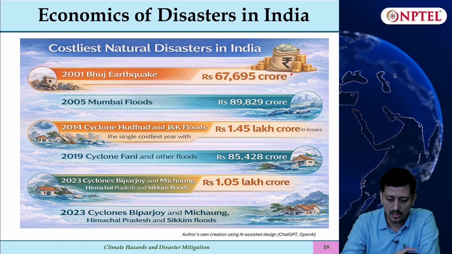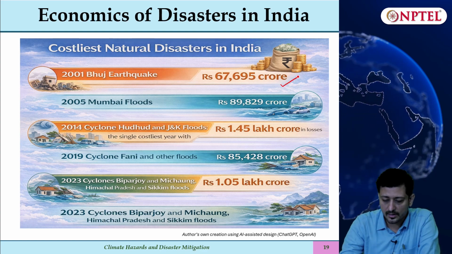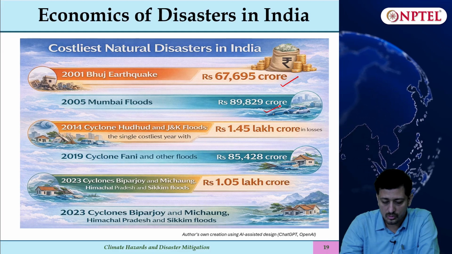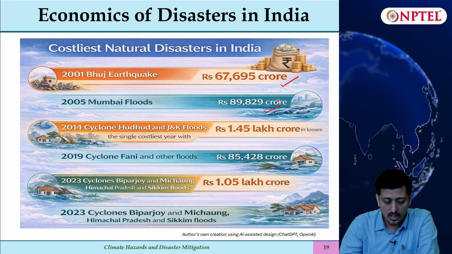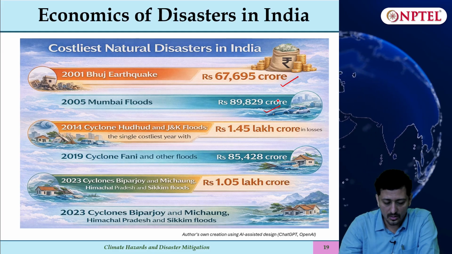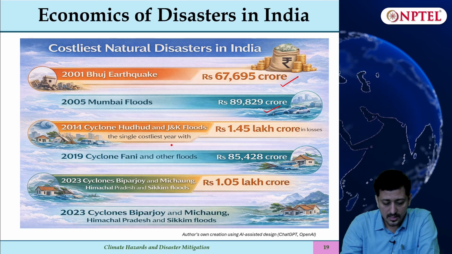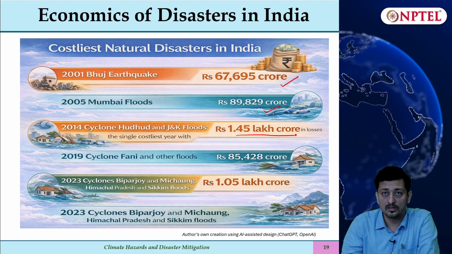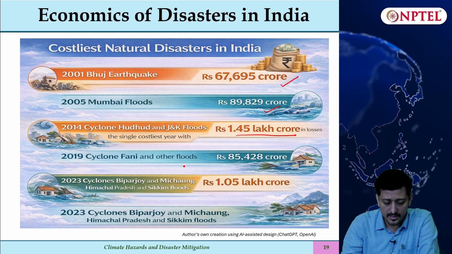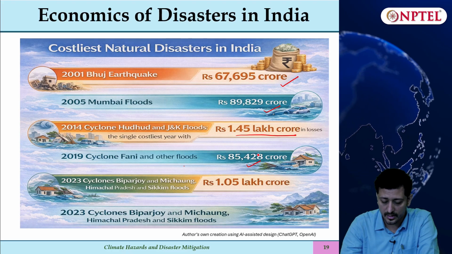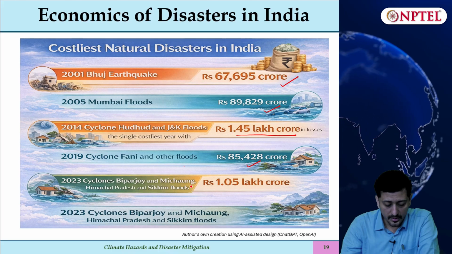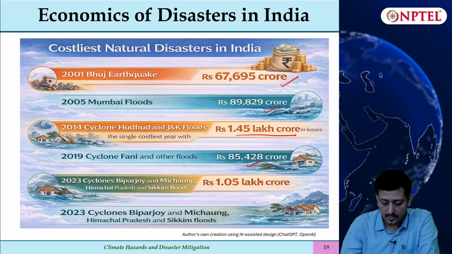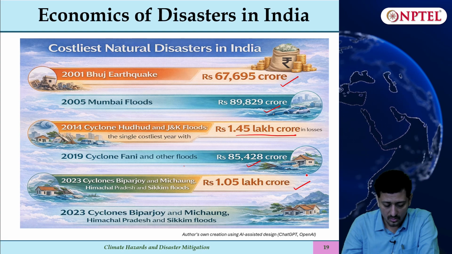The Bhuj 2001 earthquake, close to 68,000 crore rupees of losses. Mumbai floods, close to 90,000 crores. 2014 Hudhud cyclone and J&K floods, this was the single costliest year with 1.45 lakh crore in losses. 2019 cyclone Fani and other flood events, close to 85,000 crores. 2023 cyclones Biparjoy, Michaung, Himachal Pradesh and Sikkim floods, close to 1.05 lakh crores.